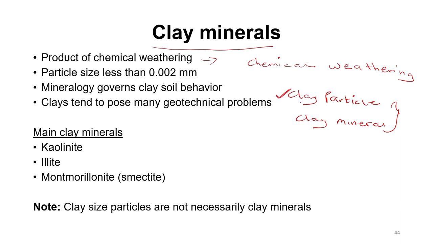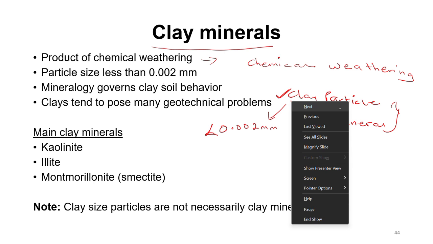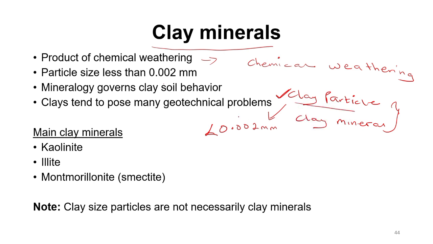For a substance to be considered as a clay particle, it's supposed to have a size which is less than 0.002 millimeters. So we can consider so many materials as clay particle sizes, only if they have a size which is less than 0.002 millimeters.